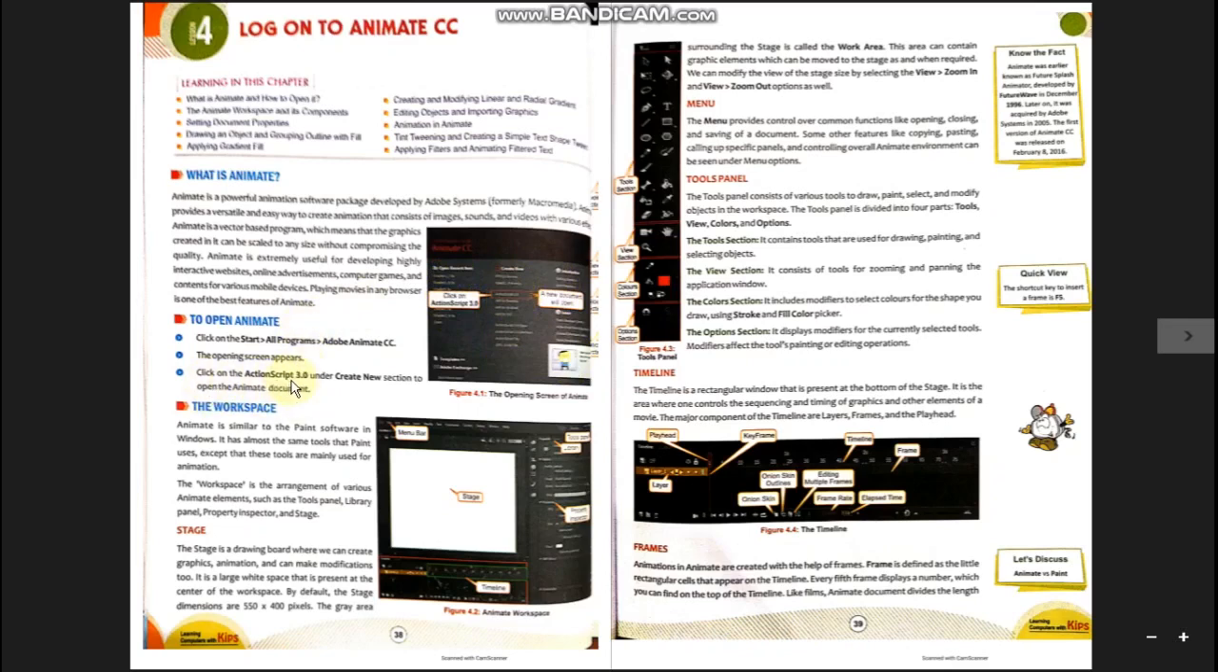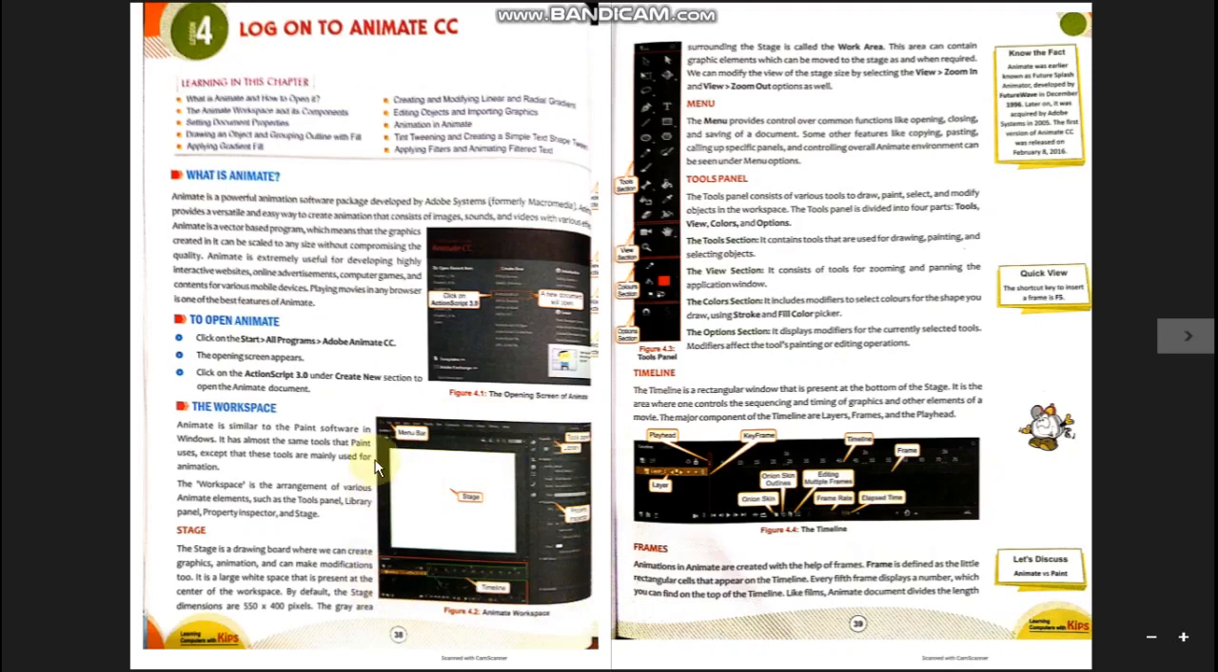Click on the ActionScript 3.0 under the create new section to open the animate document. So this is the create new section. Here it is written create new, and in this section you will get an option ActionScript 3.0. You have to click on that. After that, students, you will get this screen. This is the workspace of Animate CC.